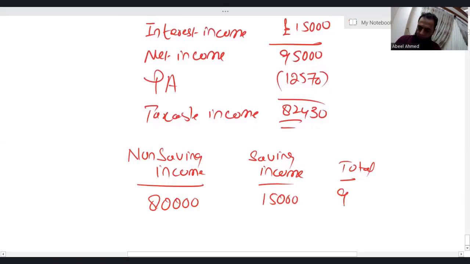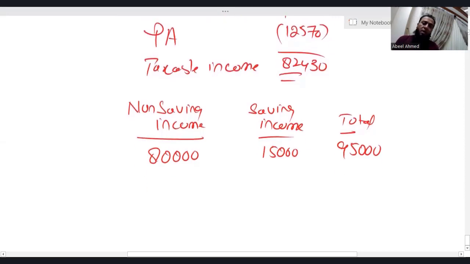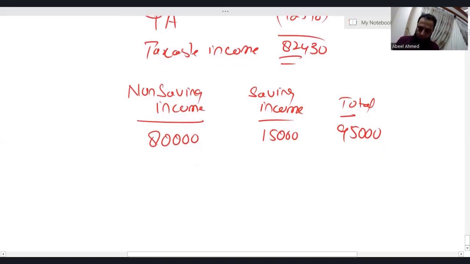Here comes 95,000. Obviously, when you are calculating income tax liability, you have to deduct personal allowance first from the non-saving income. If you don't have non-saving income, then go for the saving income. And if the personal allowance is still left, then go for the dividend income. Personal allowance is 12570.